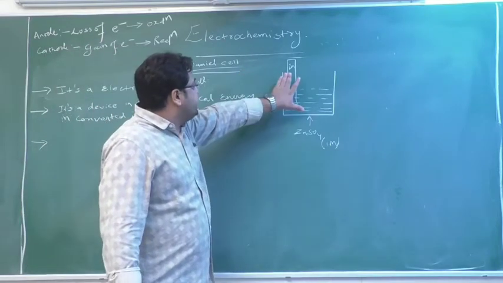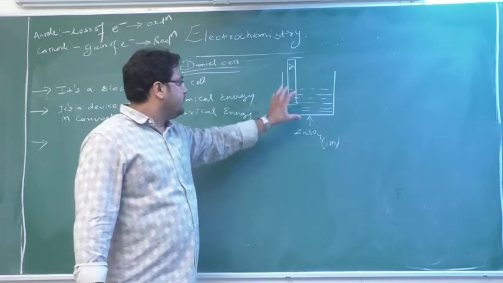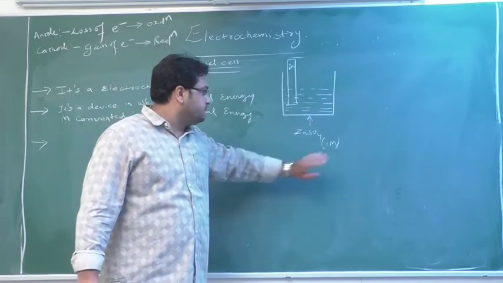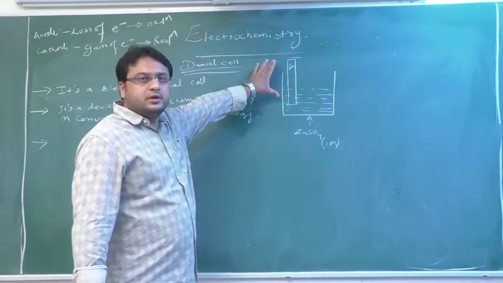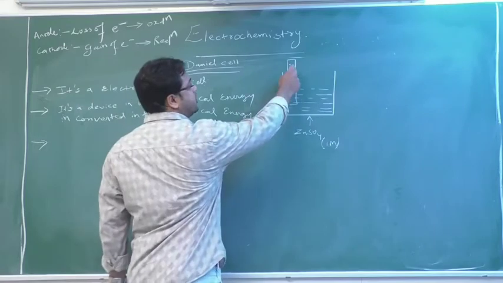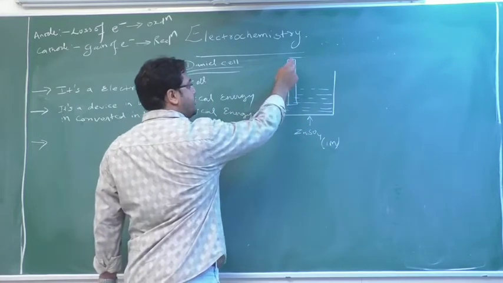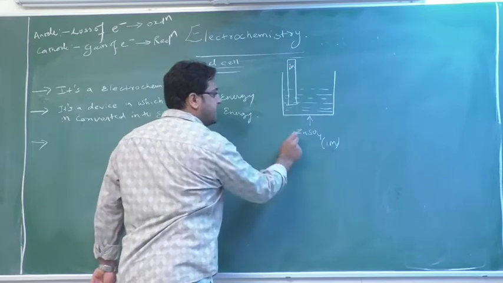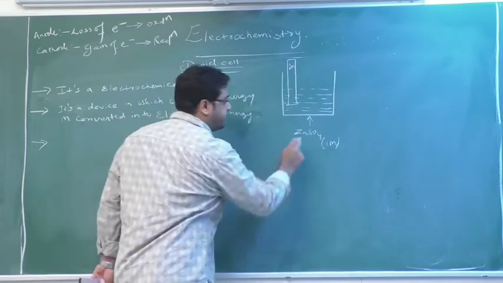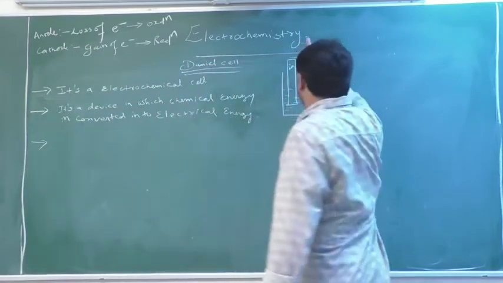I have taken this beaker, and in it I have taken the ZnSO4 solution and a rod of zinc. I could also take zinc nitrate, but here you take ZnSO4. This construction is known as a half cell. The definition of a half cell is a metal electrode or metal plate dipped in its own aqueous solution. Here the metal plate is zinc, and I have dipped this zinc plate in ZnSO4 solution. So this construction is known as a half cell.